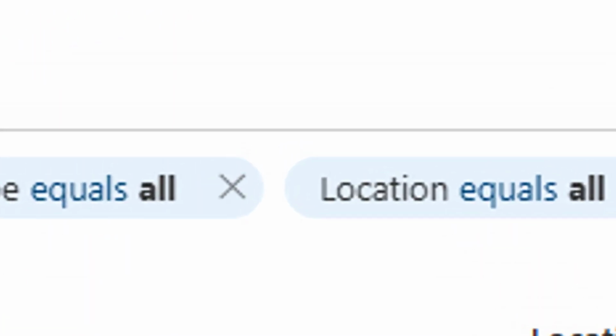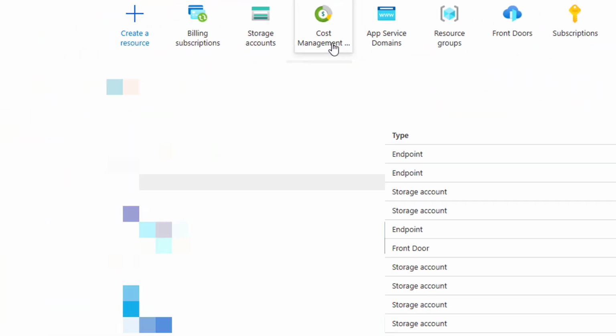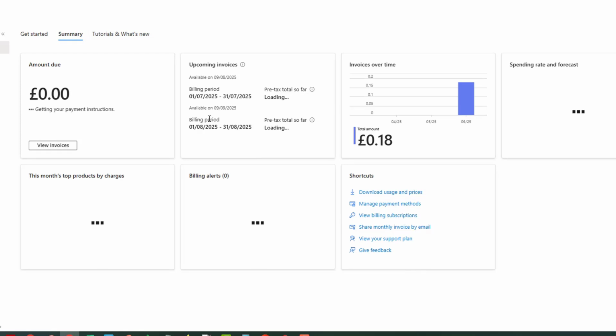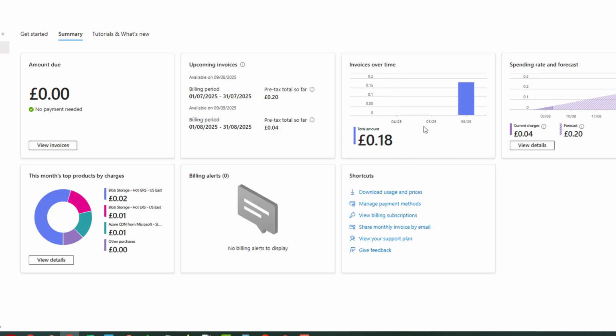Let me show you how much the billing is for this. In cost management, I think that's the one. Here we go. So far, nothing is due. The total amount over time, I've paid 18 cents to this account, guys. Spending rate and forecast, I don't know, say 20 cents or something. Current charges is an estimate and excludes taxes. It will be finalized, and Azure credits will automatically be applied, or whatever.